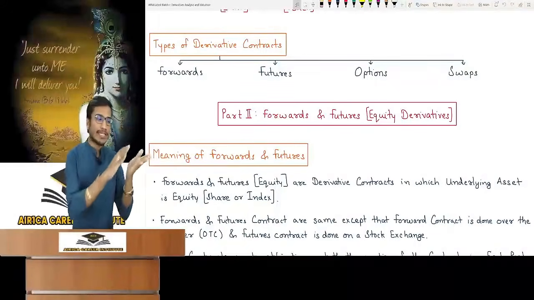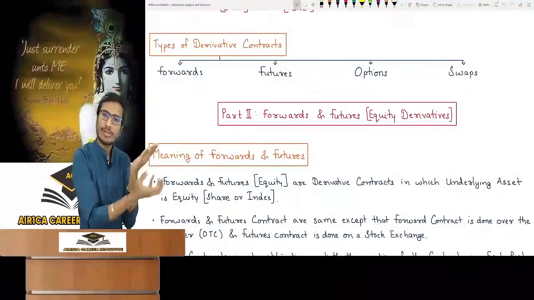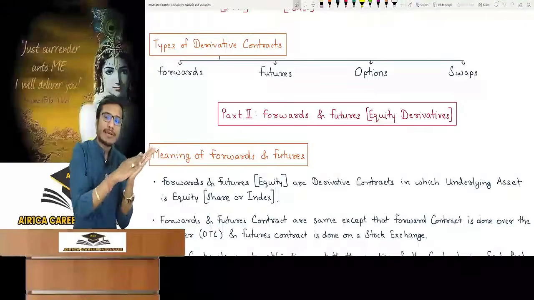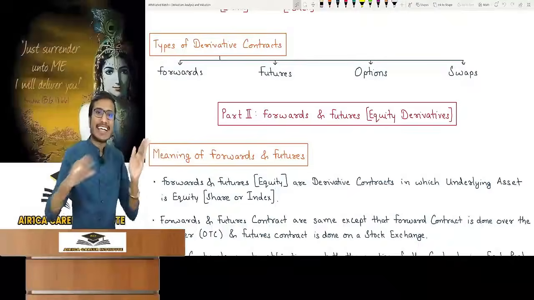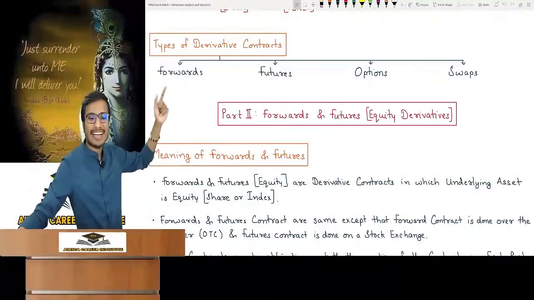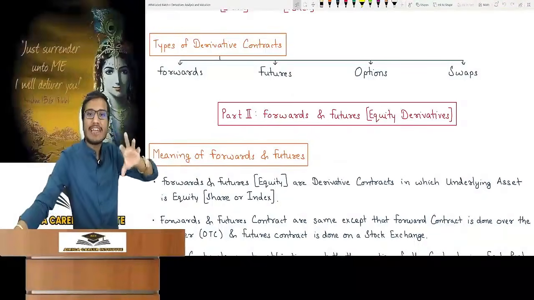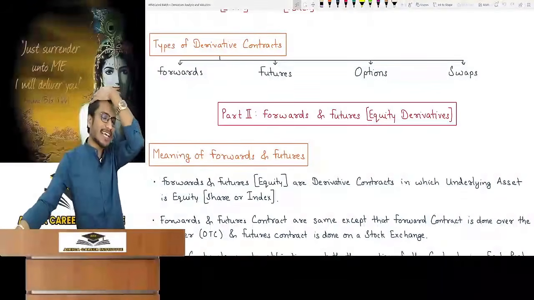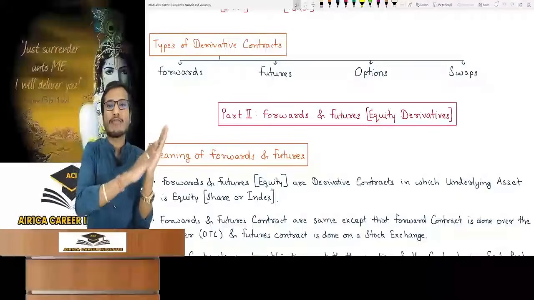What is the meaning of types? See, there is a derivative contract. I told you about the underlying asset, suppose equity shares, so it becomes an equity derivative. Now in this derivative contract, some extra conditions are written line by line. The condition of each line will decide the nature of the contract, whether it is a forward contract, a futures contract, of option nature or swap nature. Derivative contracts can be of 4 types. It depends on what extra condition is written in the contract.